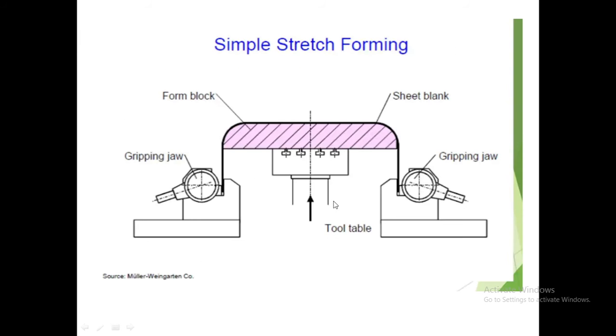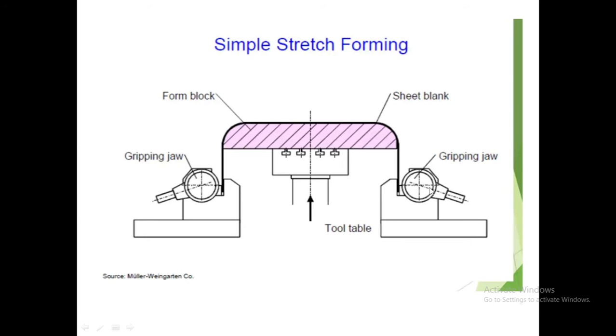First of all, we will see the procedure. See here. Here this black color is our sheet metal. Okay. This pink color part is the form block and this is the gripping jaw. Okay. And this is the tool table. This black color part shows a sheet blank. This pink color is a form block. This is a gripping jaw and this is the tool table.